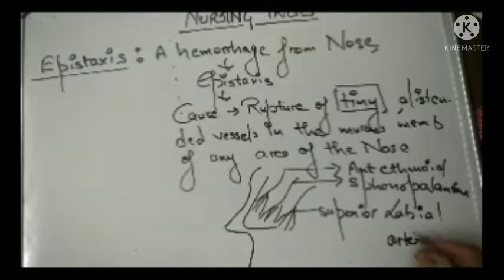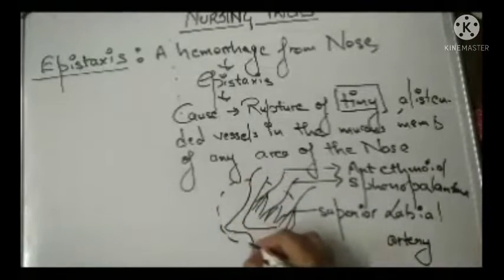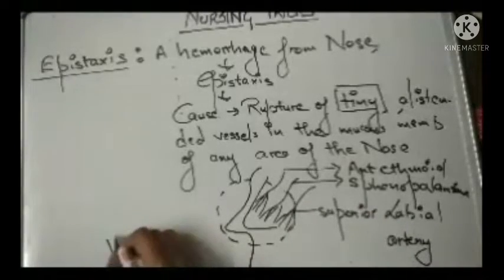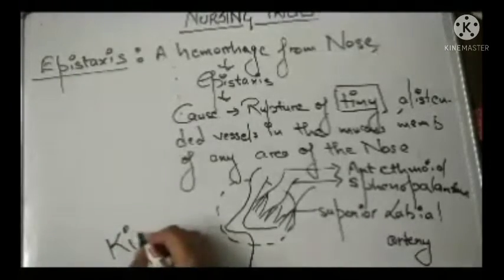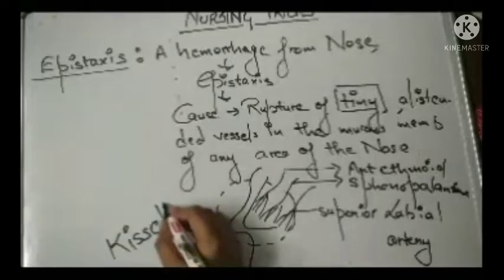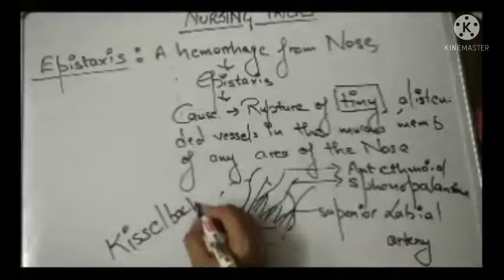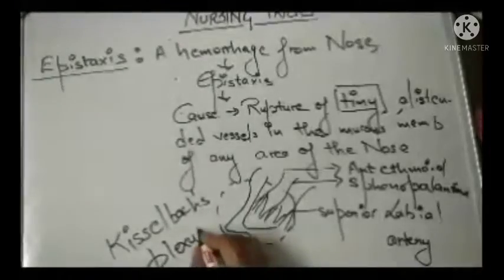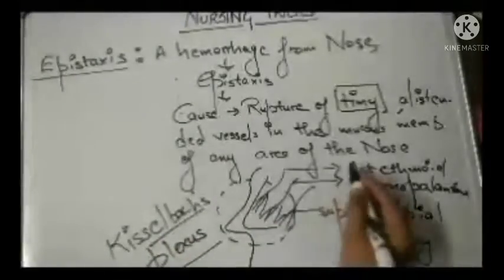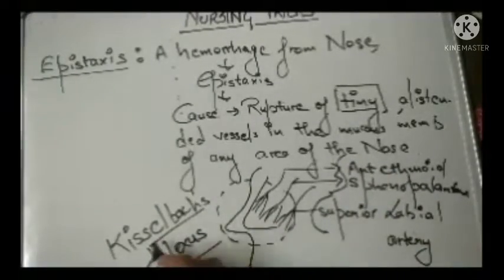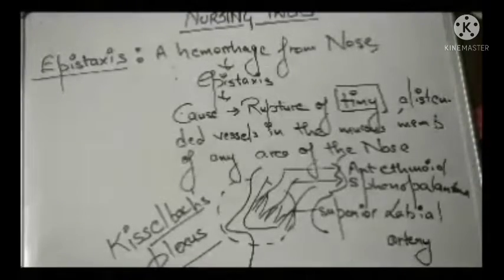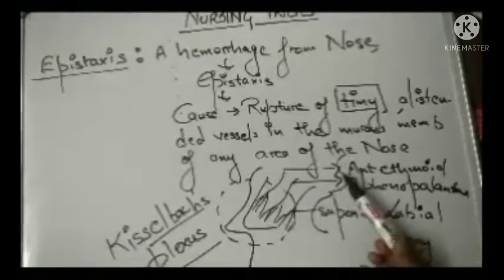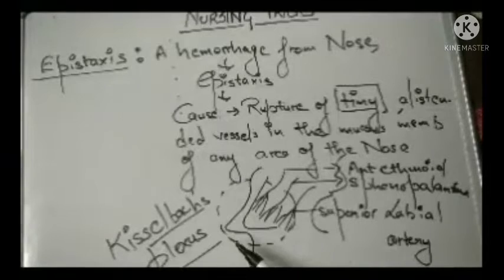So we all have heard a word which is known as Kiesselbach's plexus, K-I-S-S-E-L-B-A-C-H. These three arteries together are known as Kiesselbach's plexus. If there is rupture in any of these arteries, this can lead to epistaxis.